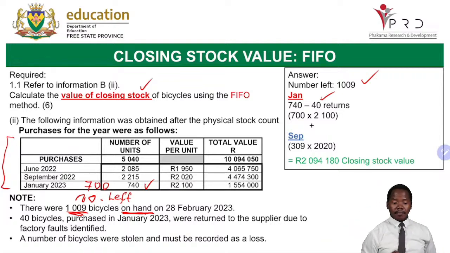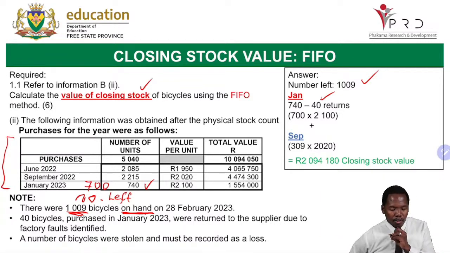And then from there, we are going to say, because the 700 was never sold, if there is 1,009 left. We would all agree there. 700 was never sold if there are 1,009 units left. Why am I saying so? Because it's based on a principle that says that whenever there is a number left, it is left from your last purchases.